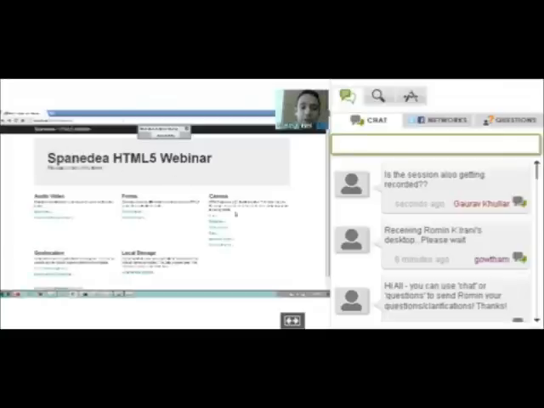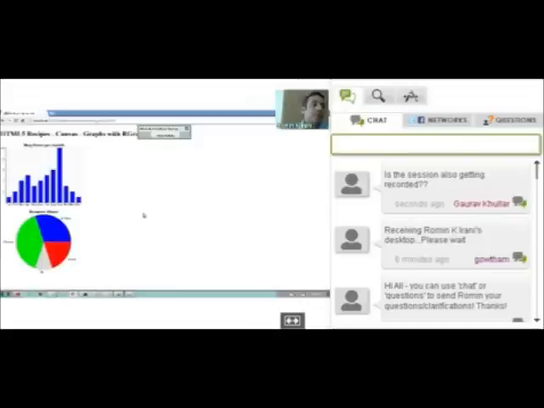I'll go now and show you another example of, say, business charts, which uses the Graph API. Again, it's using the Canvas API, but it utilizes the same way by which more complicated charts can be shown. So, HTML5 recipes.